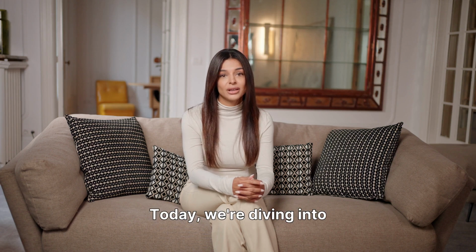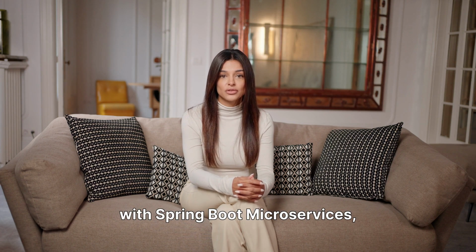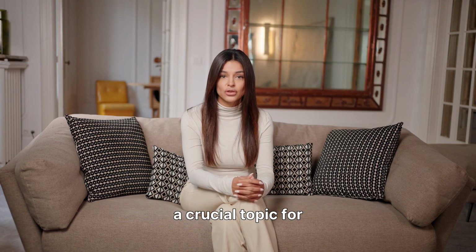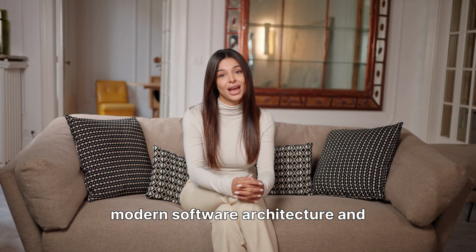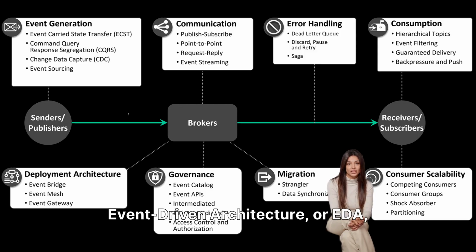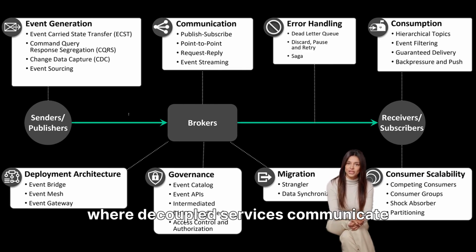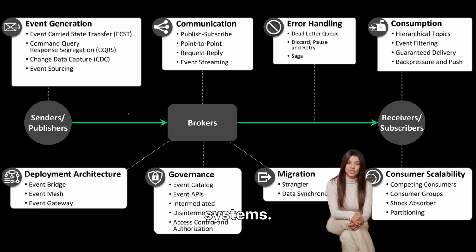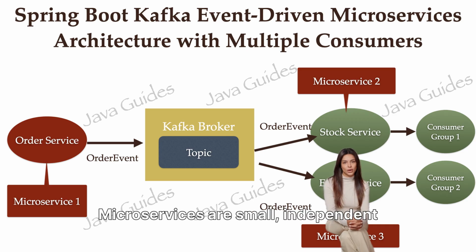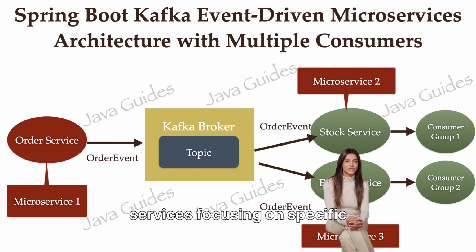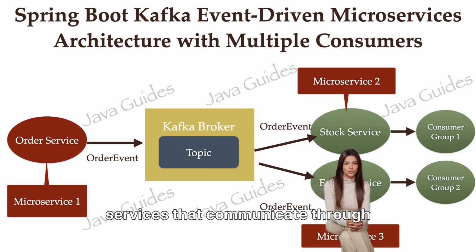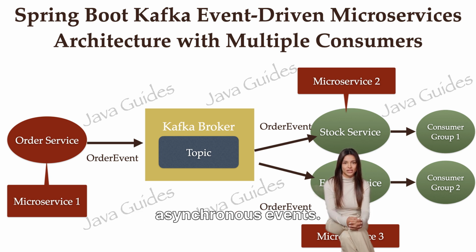Today, we're diving into event handling using Kafka with Spring Boot microservices, a crucial topic for modern software architecture and development. Event-driven architecture, or EDA, is an architectural pattern where decoupled services communicate asynchronously through events, forming the backbone of responsive systems. Microservices are small, independent services focusing on specific business functions. Combining them with EDA yields applications built as collections of loosely coupled services that communicate through asynchronous events.